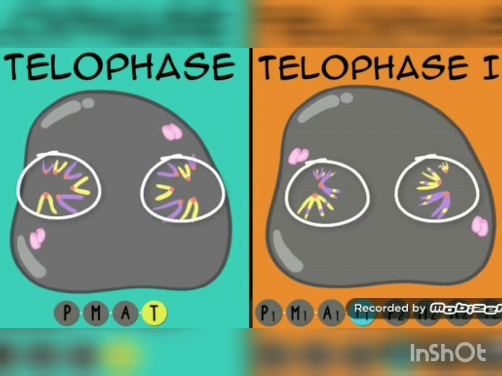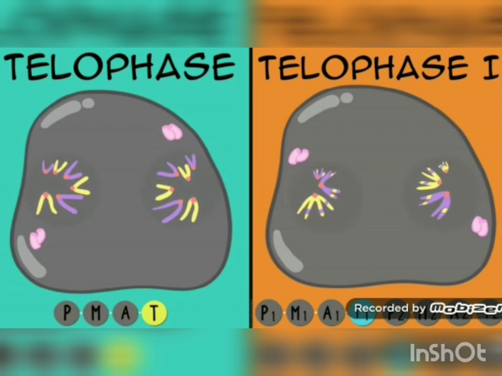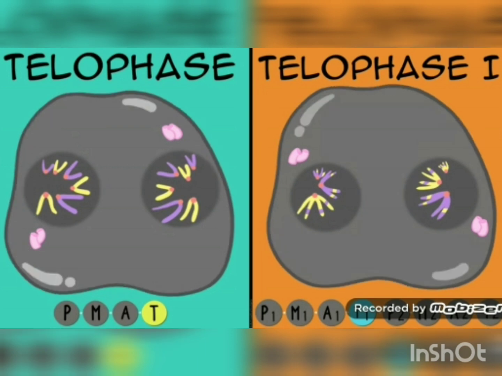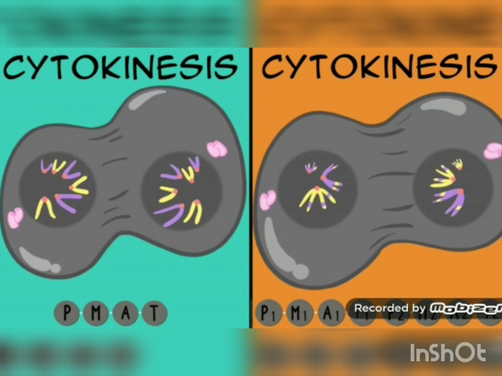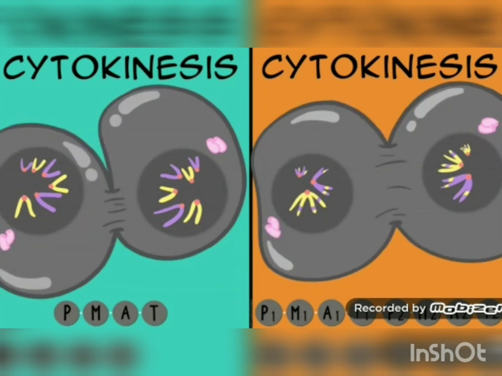The chromosomes are at the complete opposite ends, and new nuclei are forming on each side to make two new cells. And they are starting to surround the chromosomes on both sides, as this will eventually form two cells. Cytokinesis follows to split the cytoplasm to complete the actual dividing of the cell.